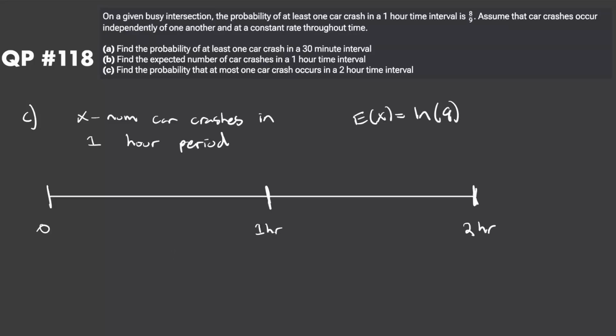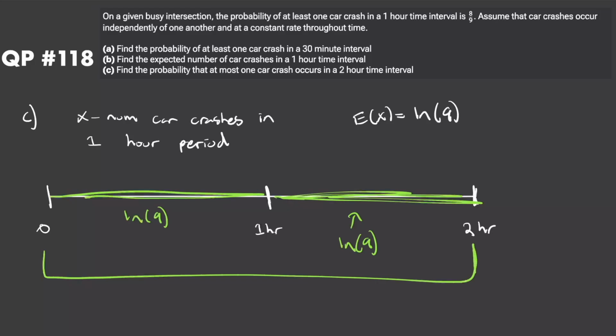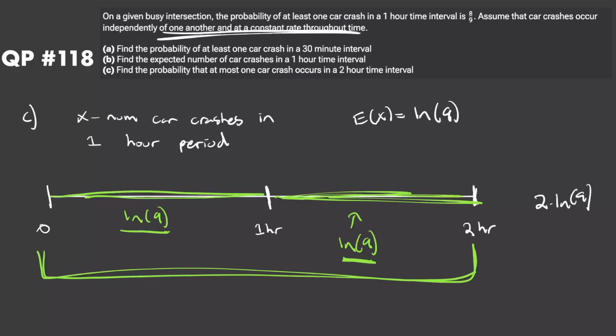We know that the expected number of crashes within this interval is going to be the natural log of 9. Also, this is an hour as well, so the expected number of car crashes in here is also going to be the natural log of 9. So the expected number of car crashes within this whole 2-hour interval is just the natural log of 9 plus the natural log of 9, which is 2 times the natural log of 9. We know that because our events are occurring at a constant rate throughout time.